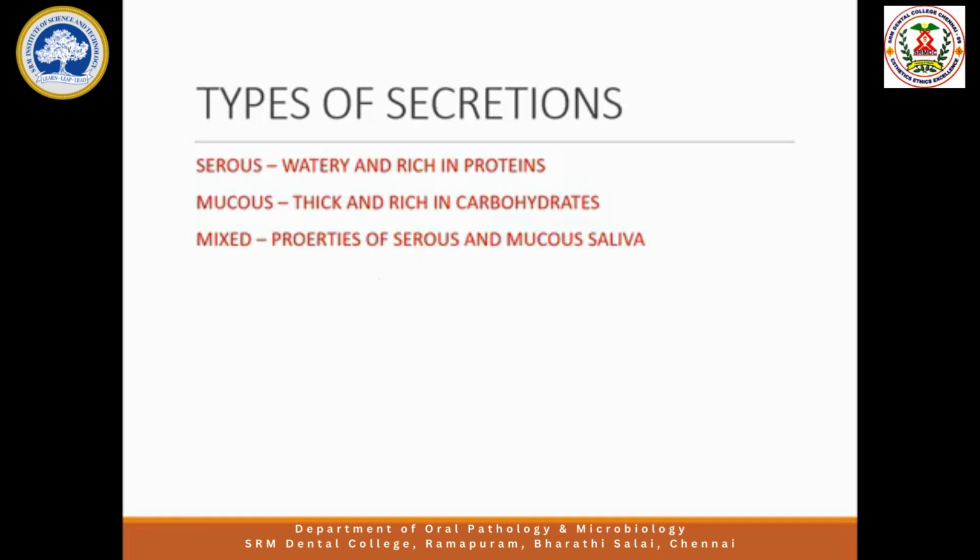Now, the saliva secreted by each gland will vary. Some glands secrete thin saliva rich in proteins, which is called serous saliva. Some secrete thick saliva rich in carbohydrates, which is called mucous saliva. So serous saliva is thin, that is, watery in nature and rich in proteins. Mucous saliva is thick and rich in carbohydrates. Some of the salivary glands secrete both types, and we call it a mixed secretion. Likewise, the secretion by each gland varies. Ultimately, all the saliva mixes in the mouth and we call it whole saliva.